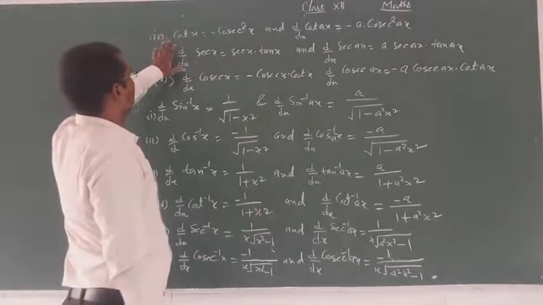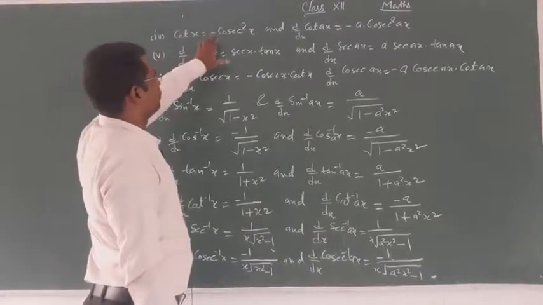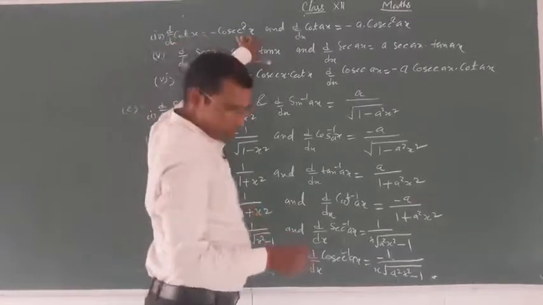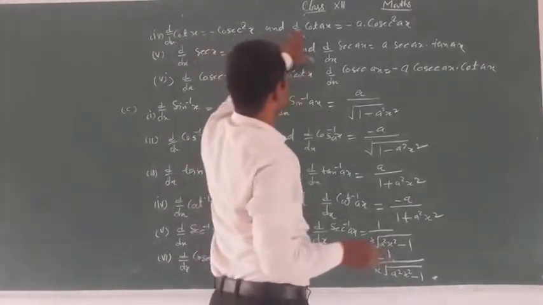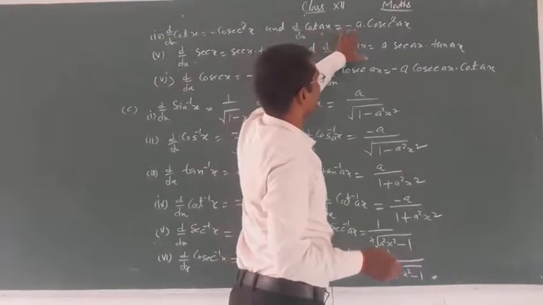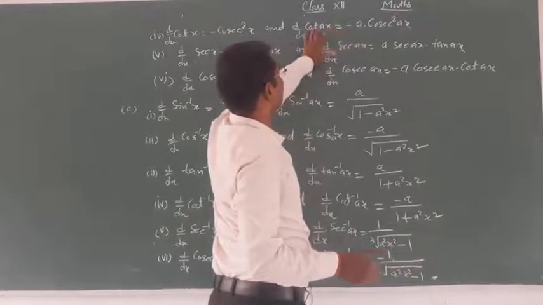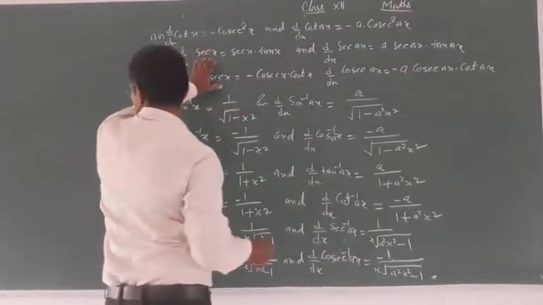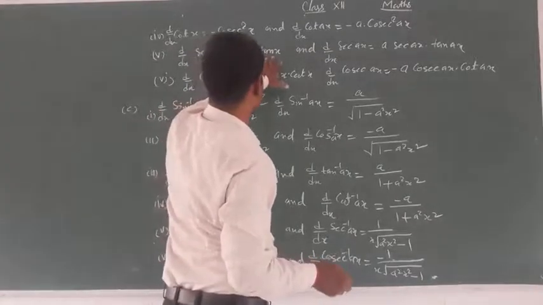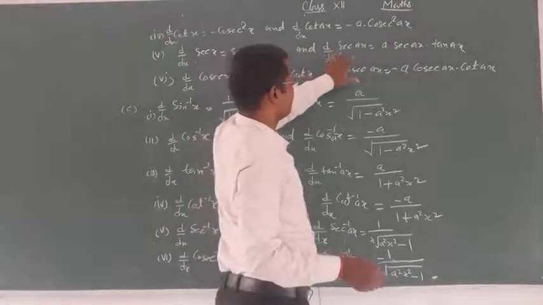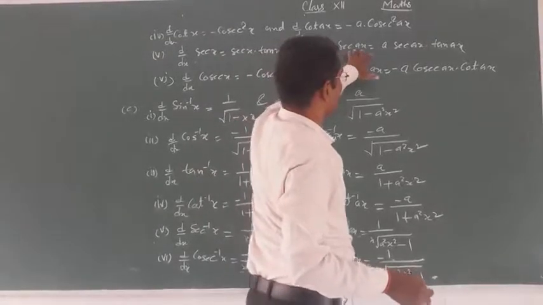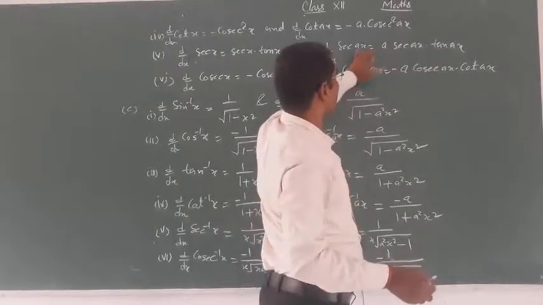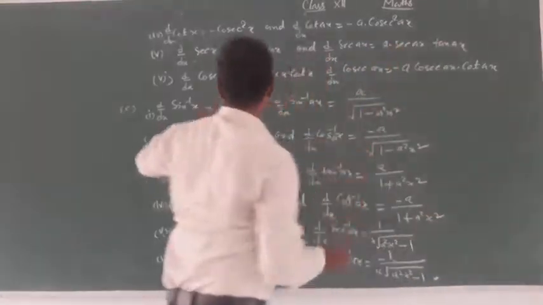Now fourth, derivative of cot x is minus cosec square x, and derivative of cot ax is minus cosec square ax into the coefficient of x, a. Derivative of sec x is sec x into tan x, and derivative of sec ax is sec ax into tan ax into the coefficient of x, a.